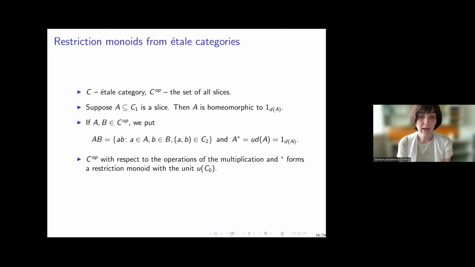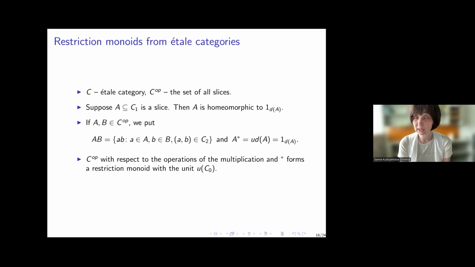Now from an étale category, we can construct a restriction monoid simply by taking slices. Due to openness of the multiplication map, the product of slices is a slice, and the star operation is just the identity on the domain of a slice. Everything works nicely, and we get a restriction semigroup, which we denote by C op.